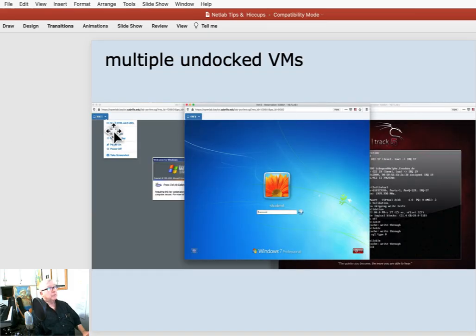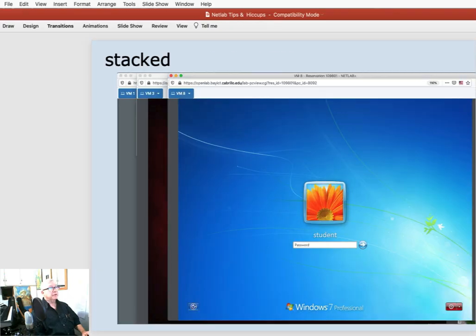You can have multiple undocked systems, so each individual VM has a different window. You can arrange them so you can click into each individual VM, and that can be handy if you've got 2 or 3. If you have a lab that's really complex, you have 6 VMs, well, just make sure you don't get in trouble with that. I like to stack them up a little bit, offset just a little bit, so I can maximize the size of each one, and then easily click back and forth.